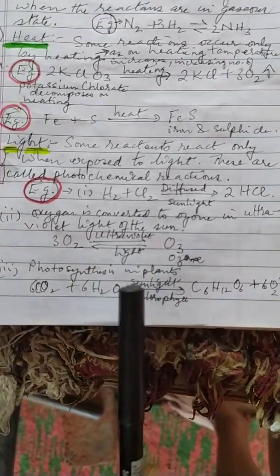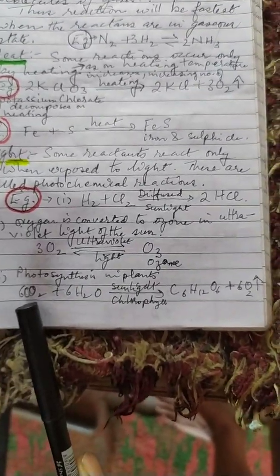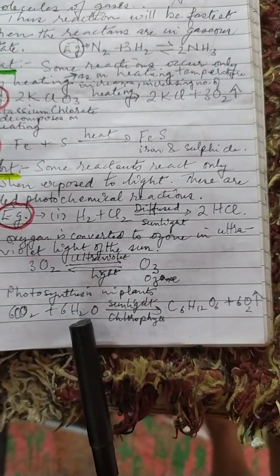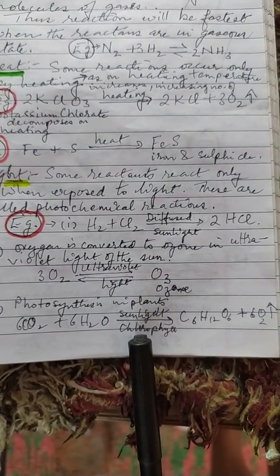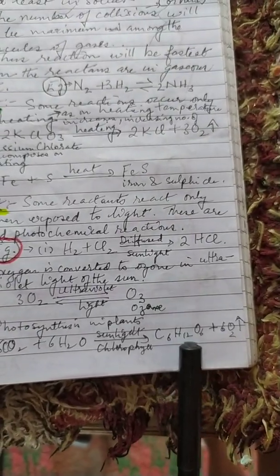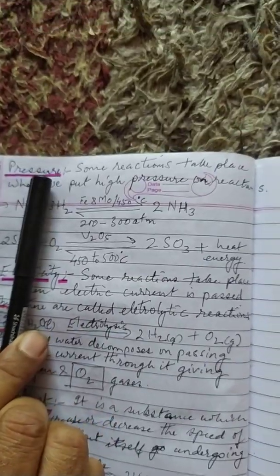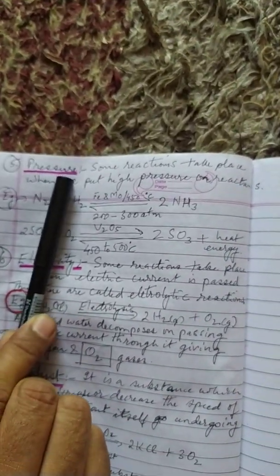Then we see photosynthesis, which is a very common example in plants, that carbon dioxide and water in the presence of sunlight and chlorophyll produce food in the form of glucose and give out oxygen. Let us come to another condition of chemical reaction, which is pressure.